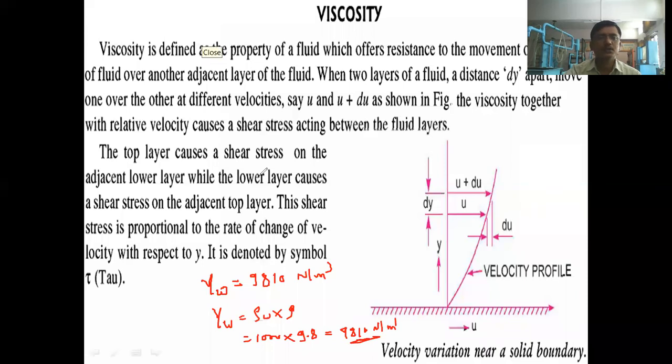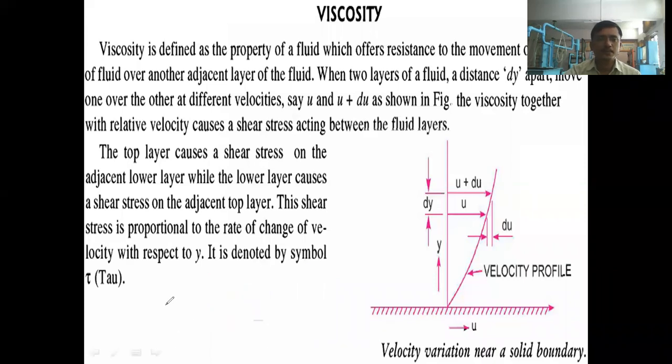Next property we have seen is the specific volume. Who will tell me what is the specific volume? Reciprocal of mass density. Okay, specific volume is nothing but the reciprocal of mass density of the fluid.